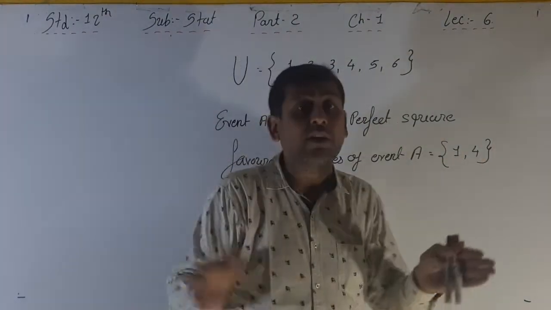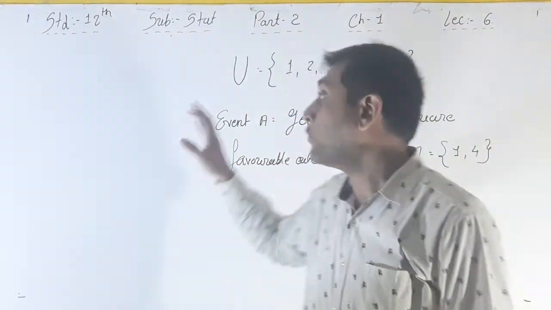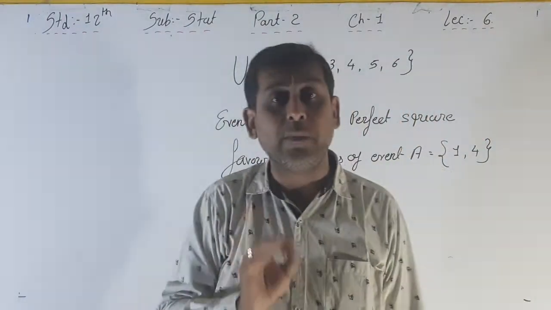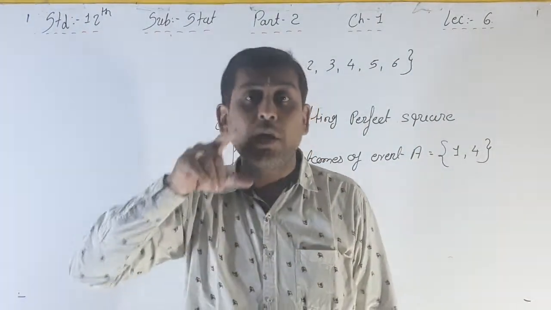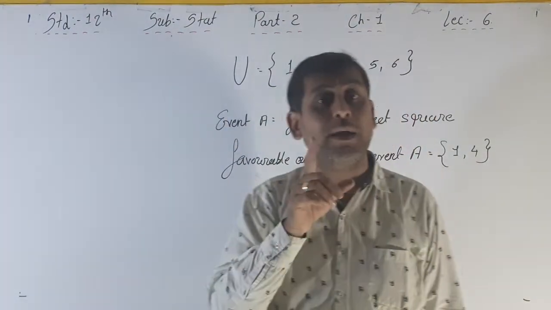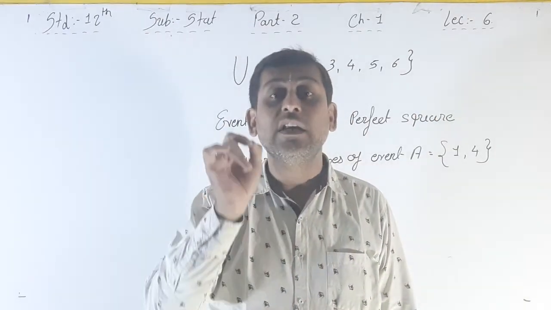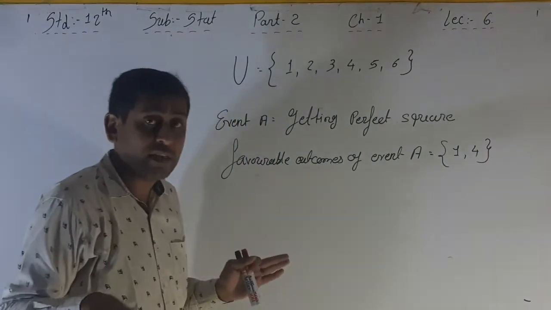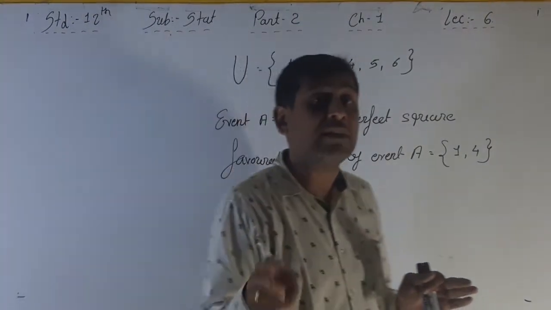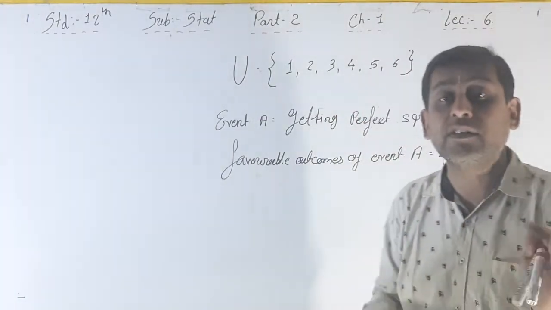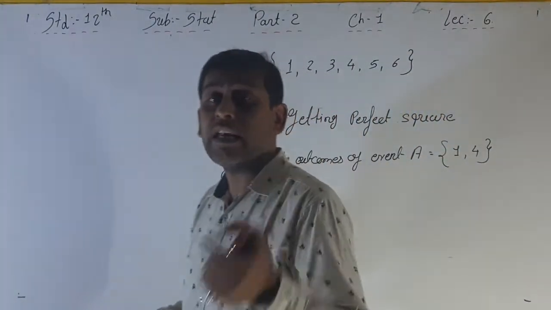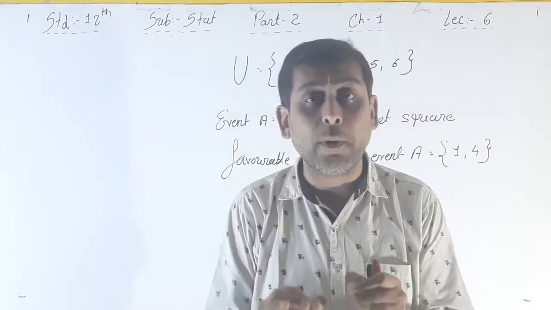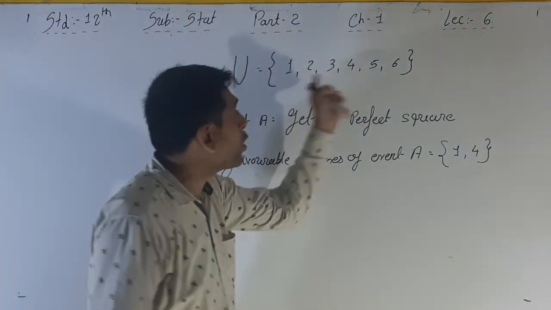All the events together make up the sample space U. So A intersection B is the null set, A union B is your sample space U, and it is equiprobable: the probability of getting 1 is 1 by 6, getting 2 is also 1 by 6, getting 3 is also 1 by 6, and so on. So it is exclusive, exhaustive, as well as equiprobable.